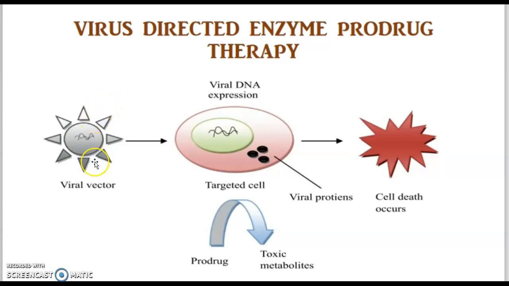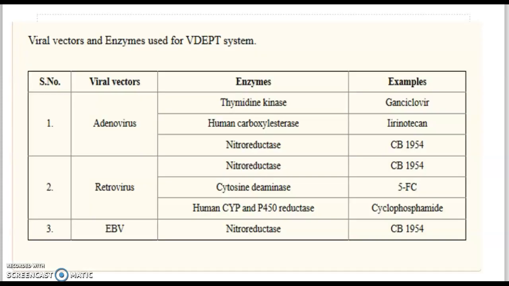So in the viral vector, once we have incorporated the gene, these viral vectors will cause infection of the tumor cells. Hence, the gene will be introduced into the tumor cells, and once this gene undergoes viral DNA expression, the enzymes will be expressed, and then these enzymes will help in conversion of the prodrugs into active form. As these viral vectors will infect only the tumor cells, these enzymes will be present only in the tumor cells, and in the normal cells these enzymes will be absent. So this is one of the mechanisms underlying virus directed enzyme prodrug therapy.